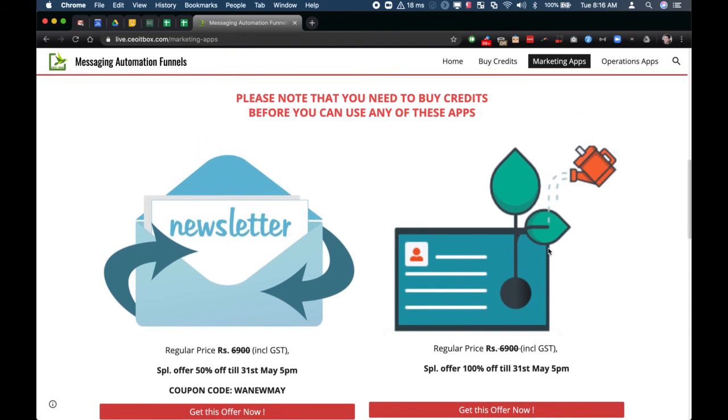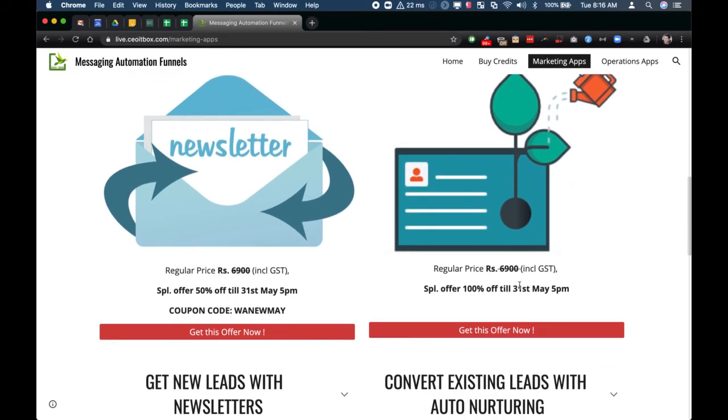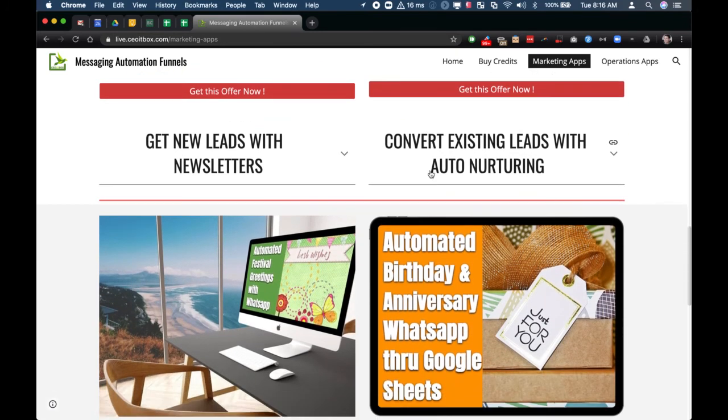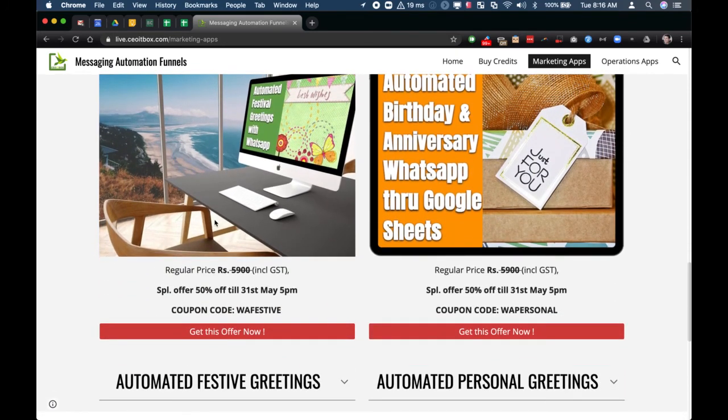This is lead nurturing, so anyone who walks into your store or your business will get automated messages, get nurtured and get converted into a customer. Then this is festival greetings, which can send festival greetings to your customers in a personalized way, with their names. In the same way, there are birthday and anniversary greetings.